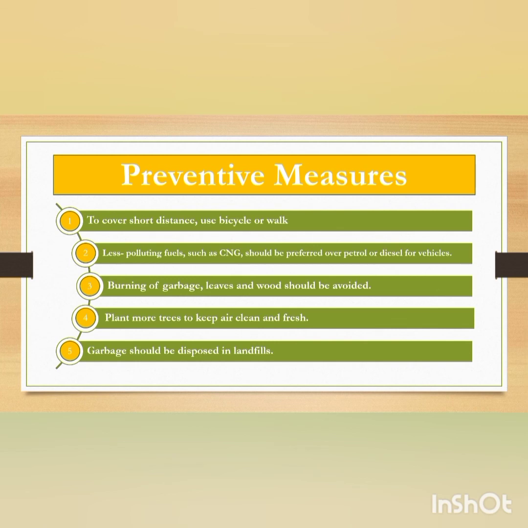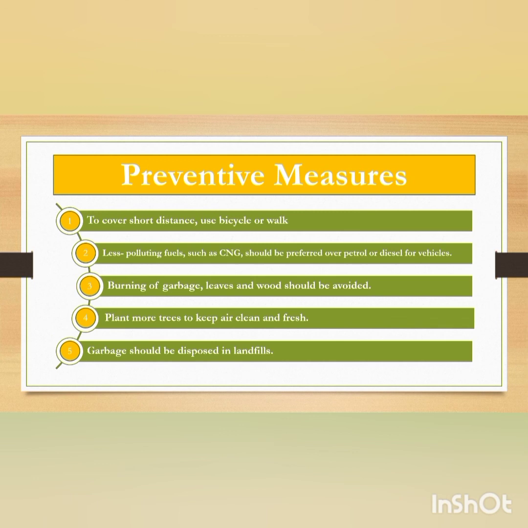Preventive measures. The very first one is to cover short distances, we should use a bicycle or walk. Yes, students, while going for a short distance, we should not take out our vehicles like a motorcycle or the car and create air pollution. We should use a bicycle or we can simply walk and cover that distance.